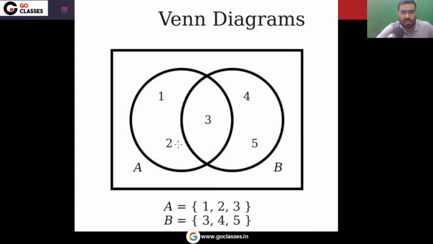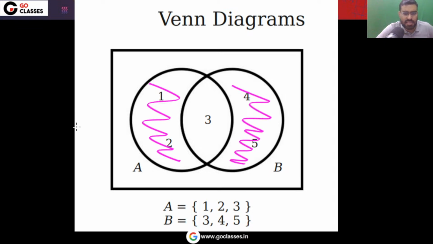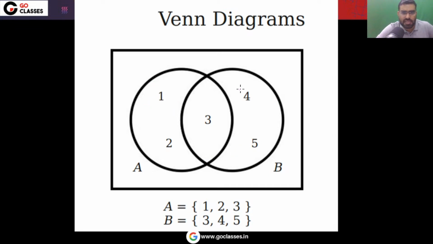What is A minus B? Set difference. A minus B means only in A. This area means only in A. This area is A minus B. This area is B minus A, only in B. And this area, A minus B union B minus A, is the symmetric difference. This area is the set difference A minus B. This area is the set difference B minus A. This area union this area, that is the symmetric difference.